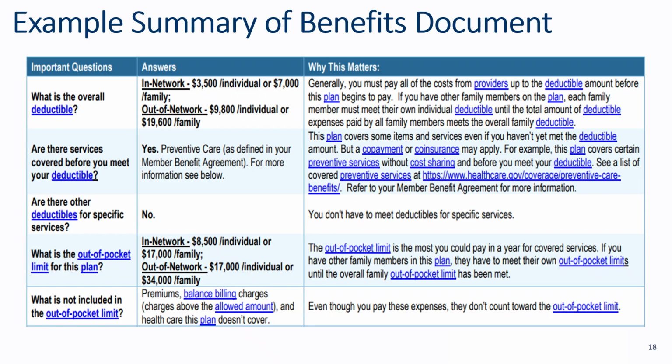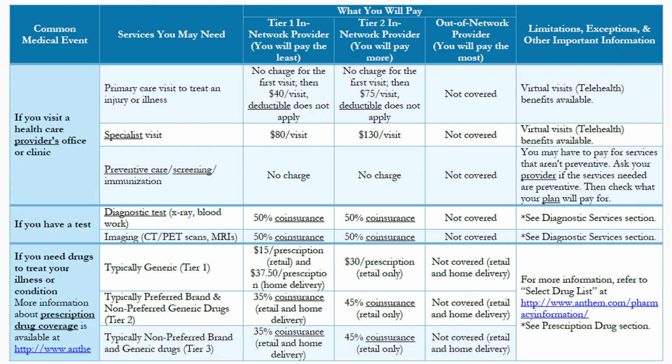Here's an example of a summary of benefits document. The summary of benefits document is, as you can see, a snapshot of your plan and describes deductibles, copays, coinsurance, and out-of-pocket amounts. On this example page of the summary of benefits, you can see information that will help you understand how you are responsible for healthcare costs for various services in different tiers.